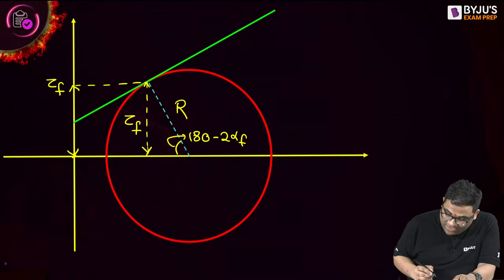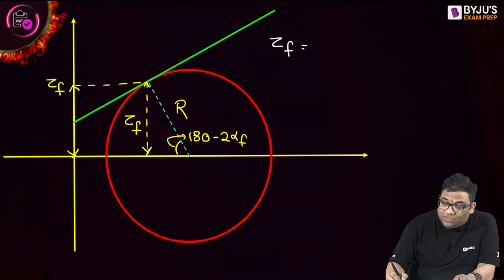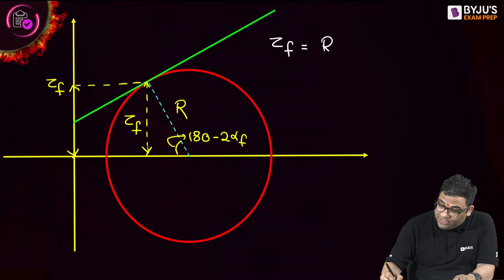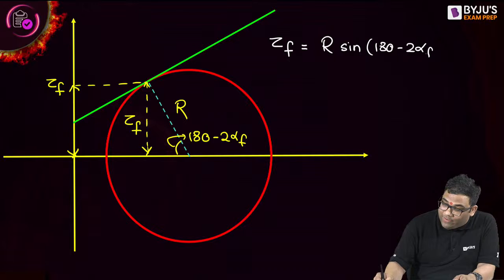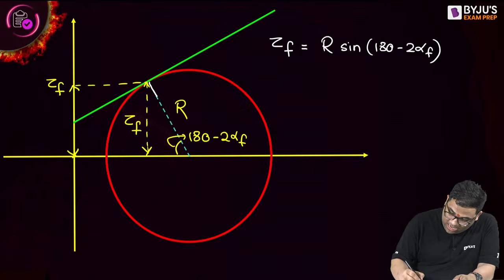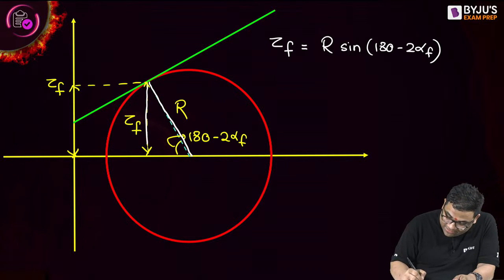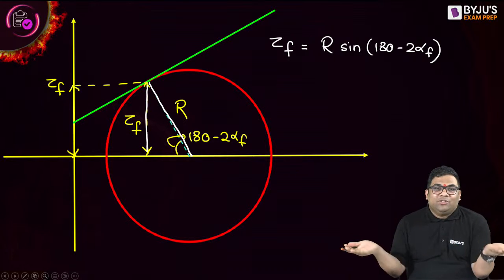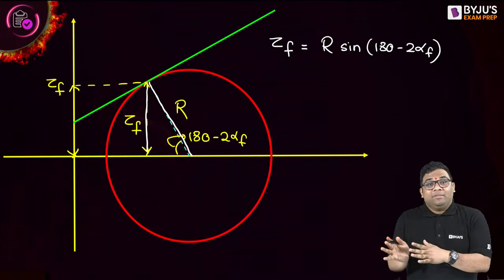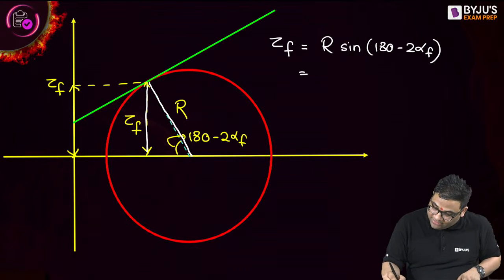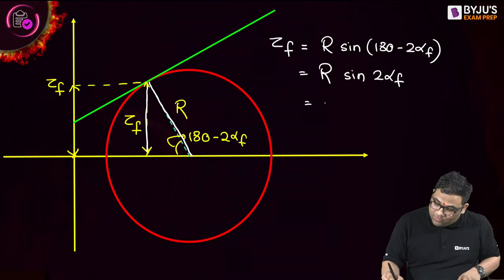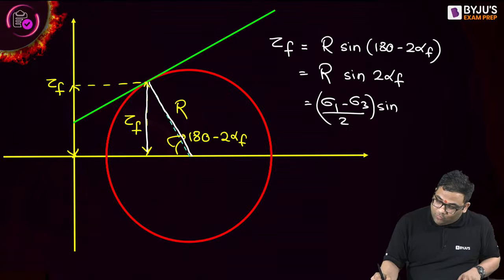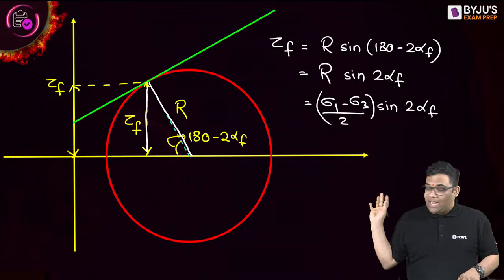Can I say from this triangle that the shear stress on the failure plane will be R into sine 180 minus 2 alpha F? And sine 180 minus something is sine of that thing. So this becomes simply R sine 2 alpha F, that is sigma 1 minus sigma 3 by 2 sine 2 alpha F. That's it. Everything we have derived.